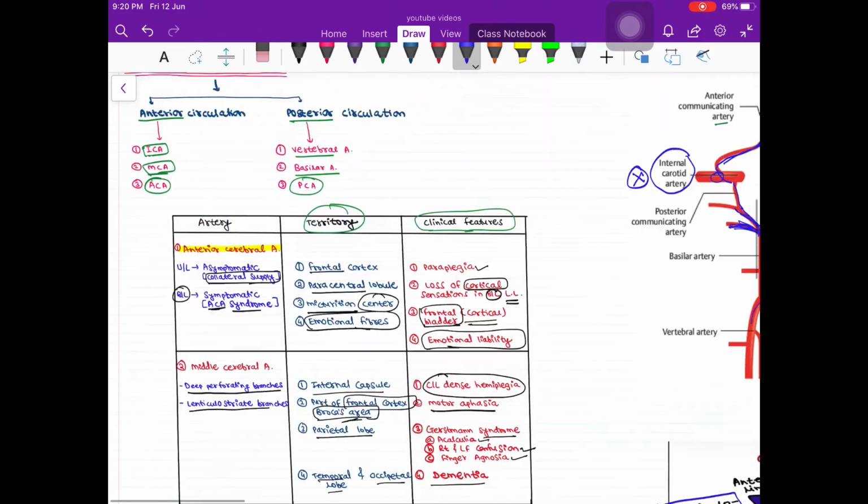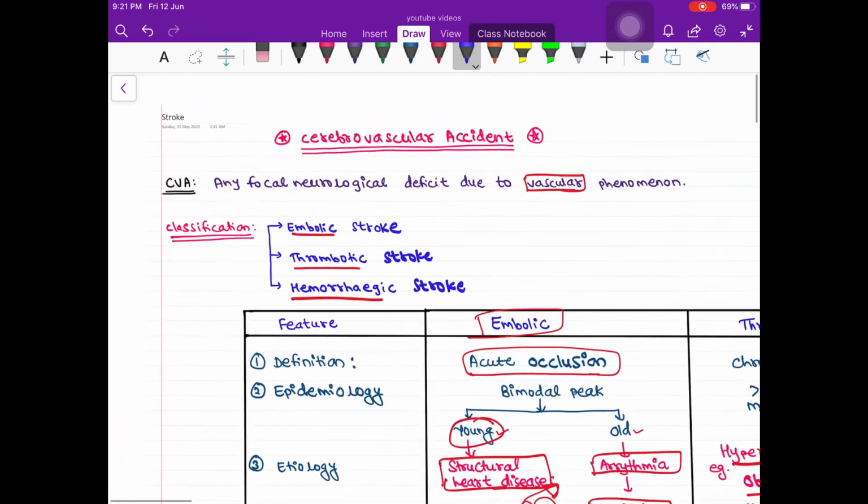So this is all about the stroke, that is cerebrovascular accident.